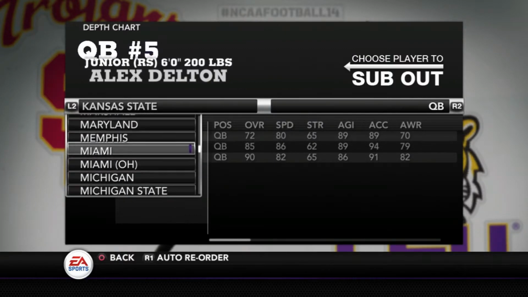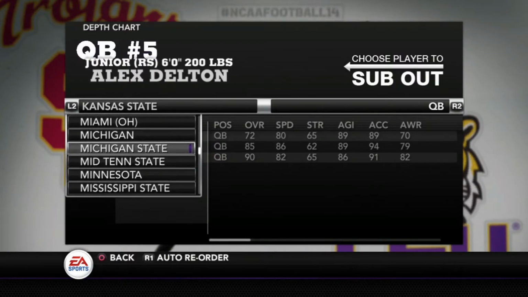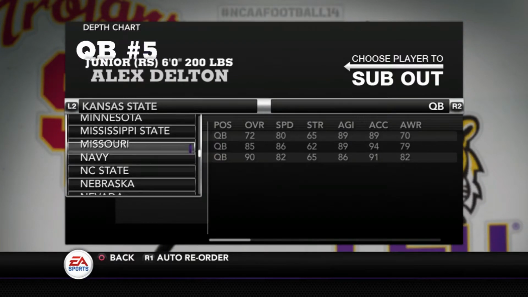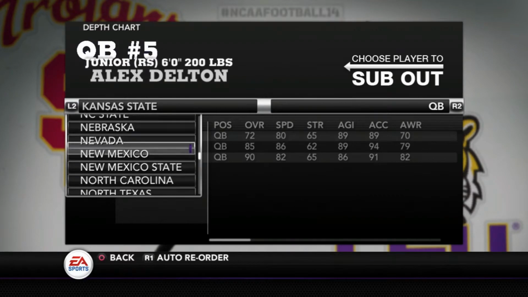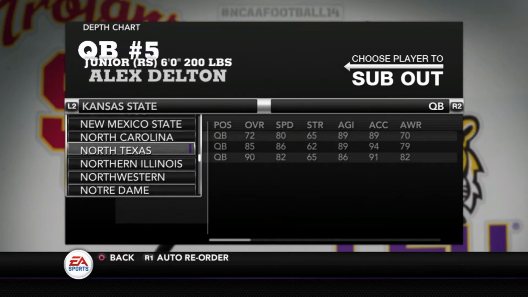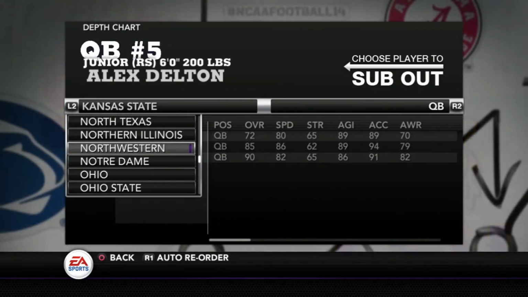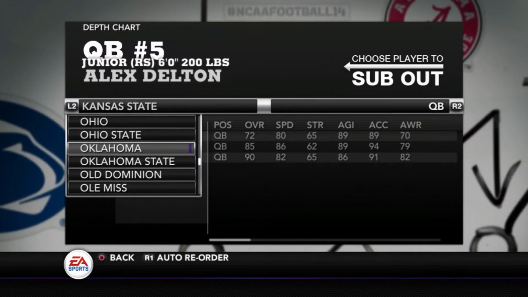Who is next? We got the Oklahomas. We got Nebraska. Nope, not in the Big 12 anymore. Guess we're going to go all the way down to Oklahoma.